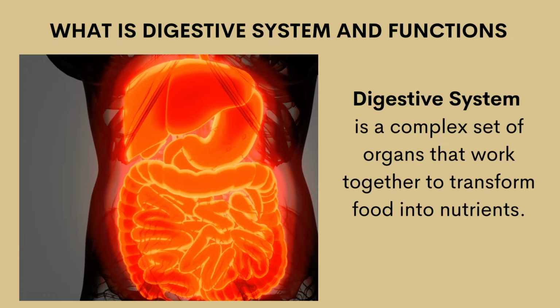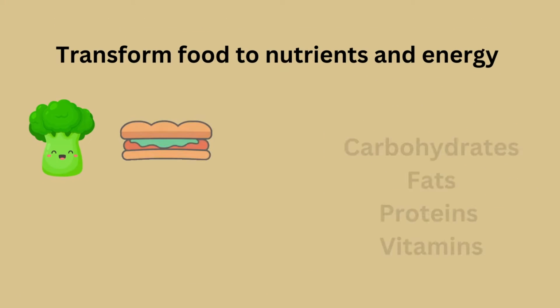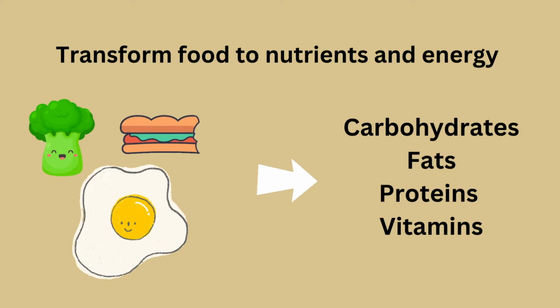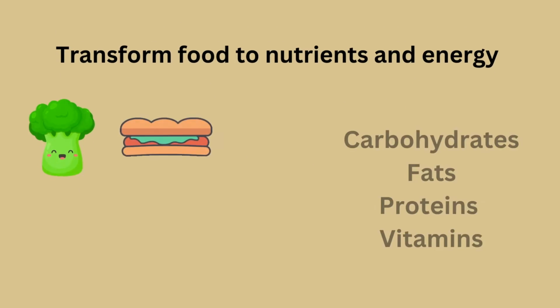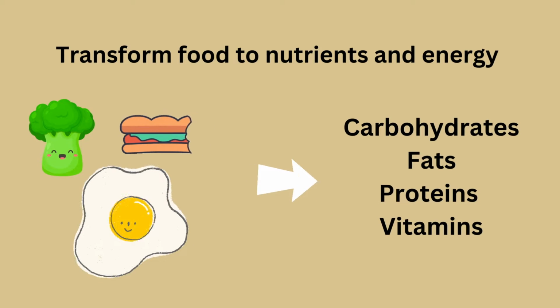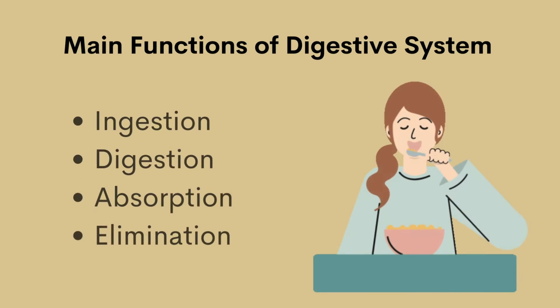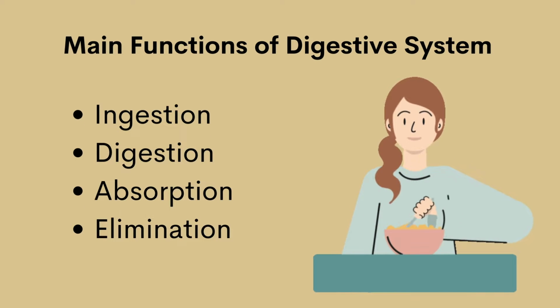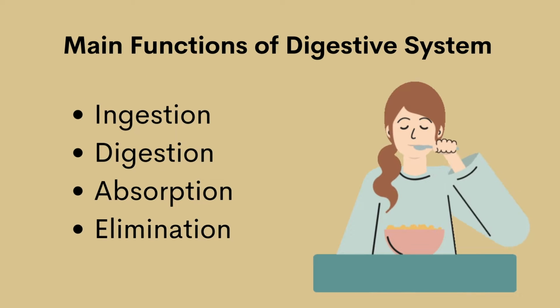The digestive system is a complex set of organs that work together to transform food into nutrients and energy: carbohydrates, fats, proteins, vitamins. The four main functions of the digestive system are ingestion, digestion, absorption, and elimination.